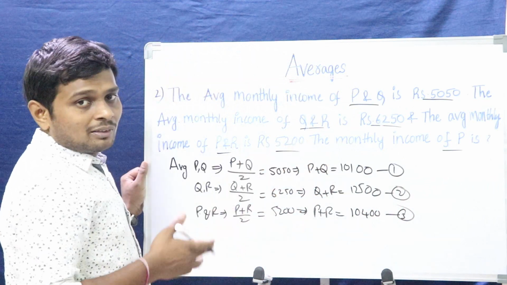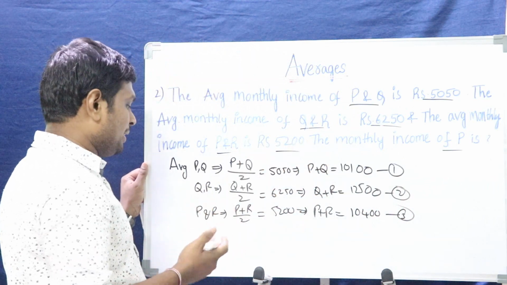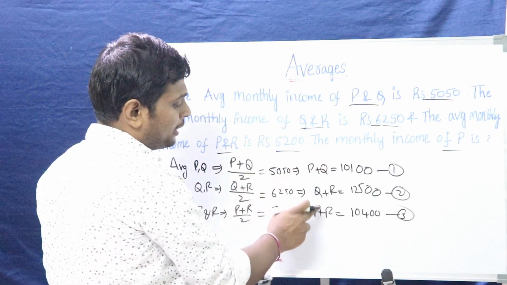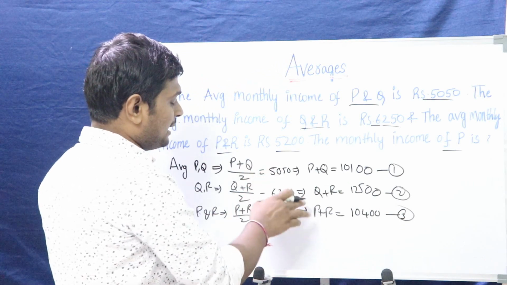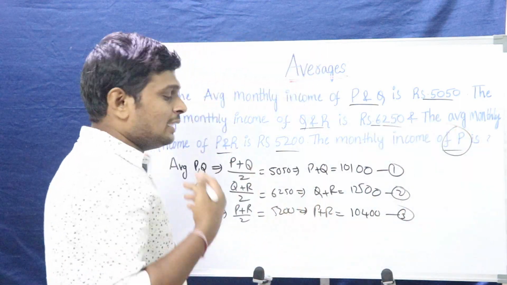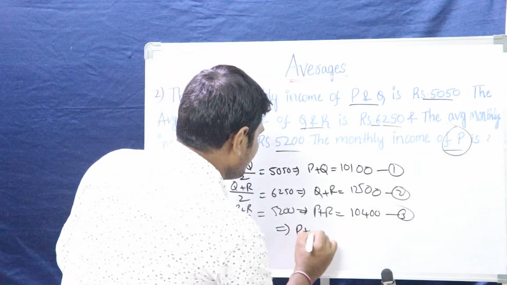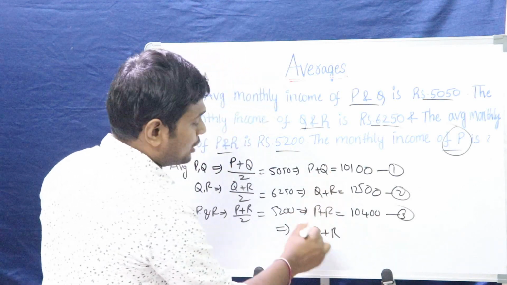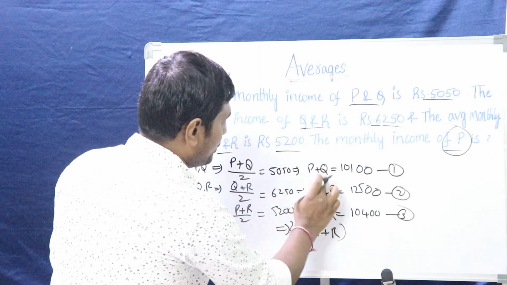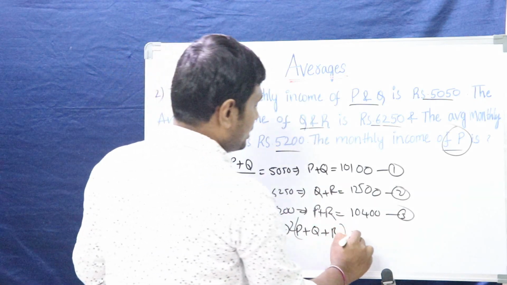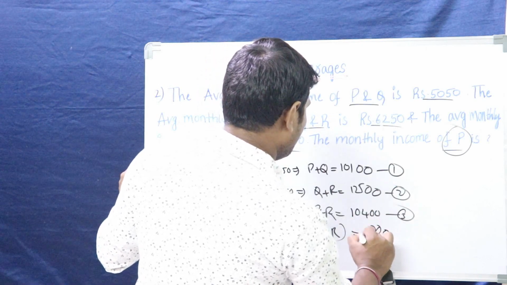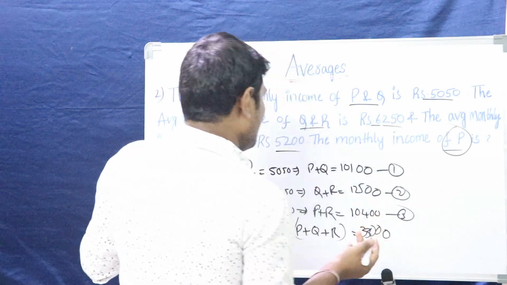What were you asked to solve? You were asked to solve the income of P. How can we find it? If we add these three, what can we get? The sum of the incomes of P, Q and R. If we subtract Q plus R from it, then what will we get? We will get the income of P, right? Let's sum these. P plus Q plus R. If we add these, what will we get? 2 into (P plus Q plus R), because P, P and Q, Q, R, R appear 2 times each. Let's add: 10,100 plus 12,500 plus 10,400 gives 33,000.